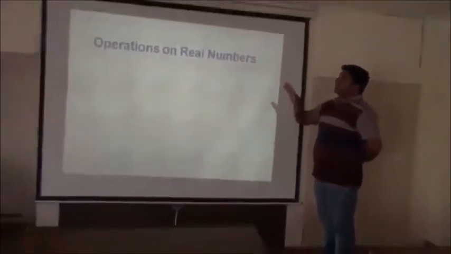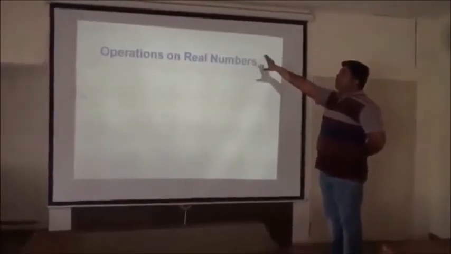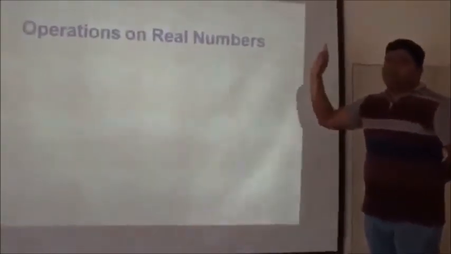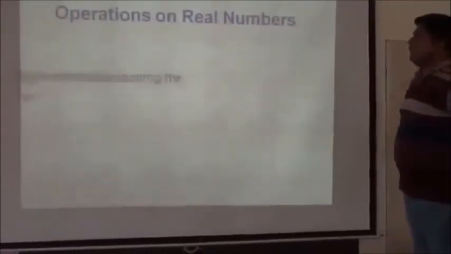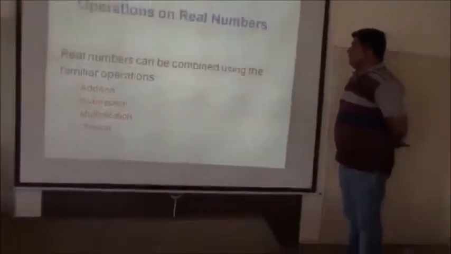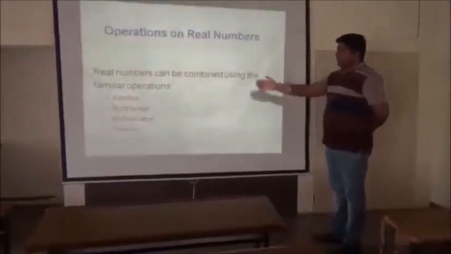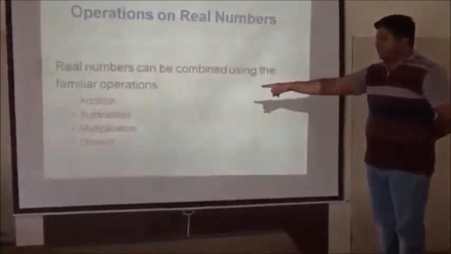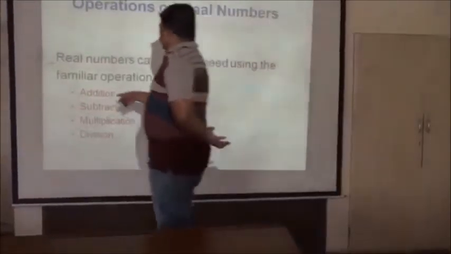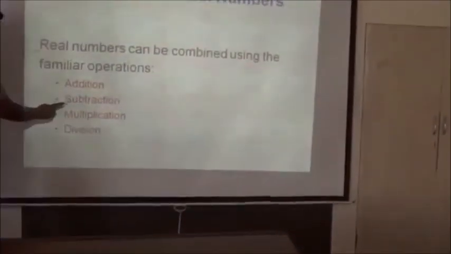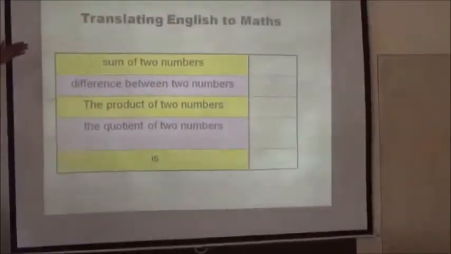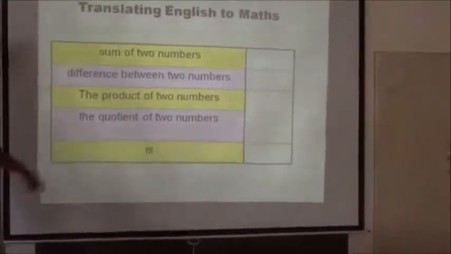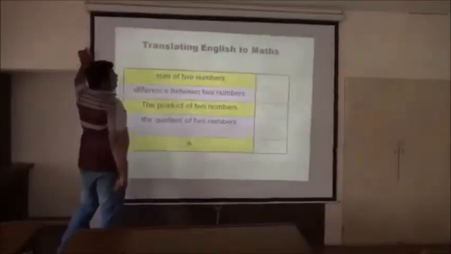Now, operations on real numbers. After the number system, there are important operations. Operations mean addition, subtraction, multiplication, division, algebraic operations. Real numbers can be combined using the familiar operations: addition, subtraction, multiplication, division, giving the sum, difference, product and quotient. Now translating English to maths. The sum of two numbers is A plus B.